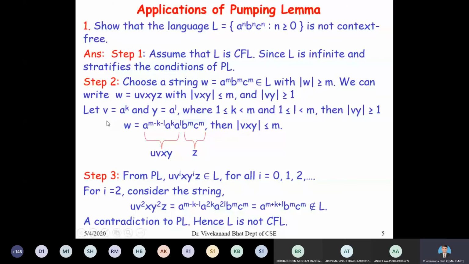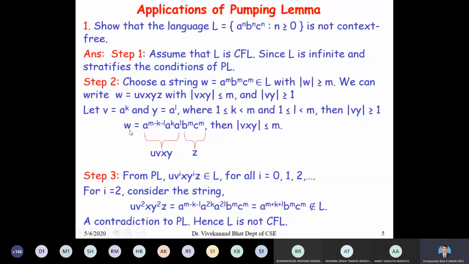I will take particular strings. Let v is equal to a to the power of k and y is equal to a to the power of l, where k is greater than or equal to 1 and less than m, and l is greater than or equal to 1 and less than or equal to m, with the length of vy clearly greater than or equal to 1 because k and l are greater than or equal to 1. So this satisfies this condition of the pumping lemma.